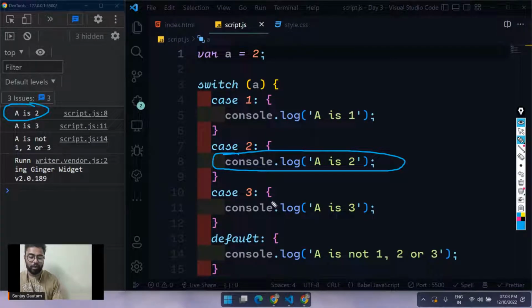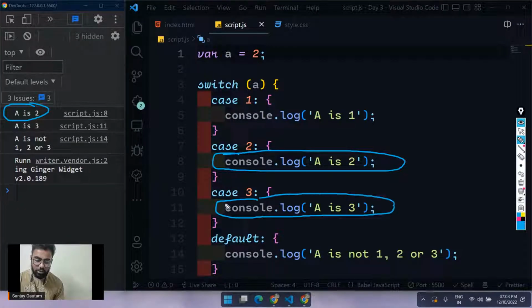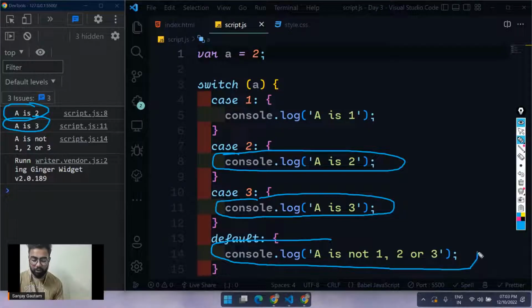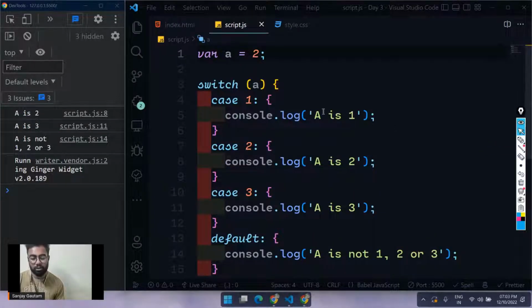And also it is just going to execute all the cases afterwards. Afterwards we have 3 here, so that's how we are also getting "a is 3". And also we have default at the very bottom, isn't it? So that's why it's also executing the default case, console.log "a is not 1, 2, 3". So it's a problem with the switch statement.